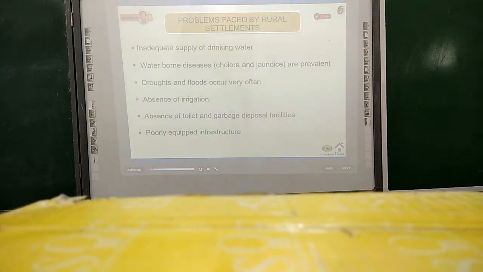Droughts and floods are very frequent. At the same time, irrigation is absent, and there is an absence of toilet and garbage disposal facilities and poorly equipped infrastructure. These are the common problems faced by the villages or rural settlements.